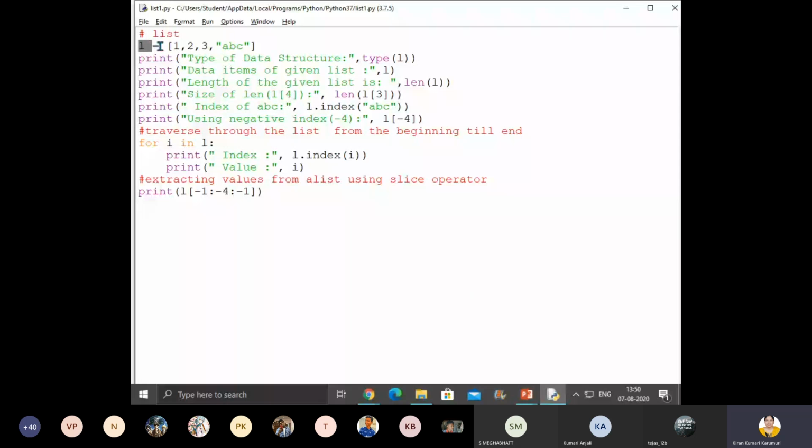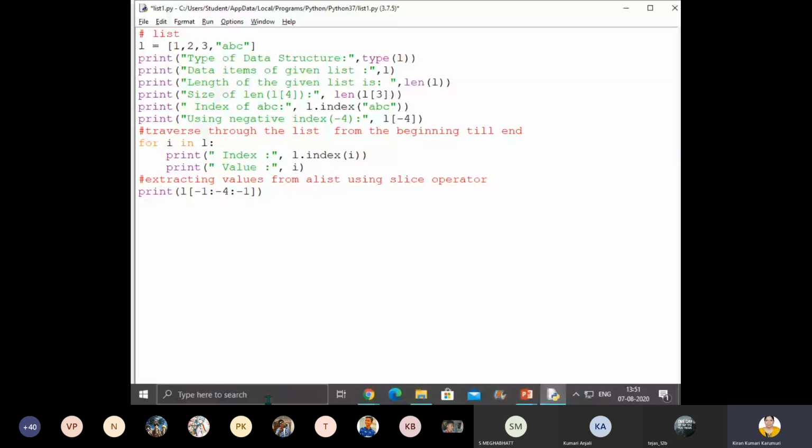Okay. So how to create a list we have seen, and then how to extract values from the list we have seen, and then how to get the value at a particular index we have seen. Full list how to retrieve, or a particular range how to retrieve. Okay, so the slice operator, when you are using slice, how many values you can give? 2 slices you can give, 3 maximum values. So first one is the start index, next one is the ending index, and next one is the